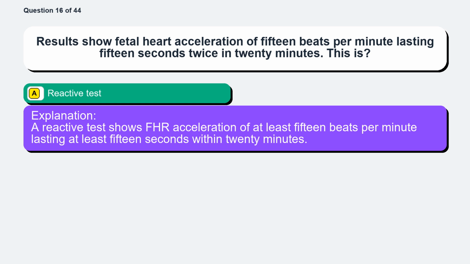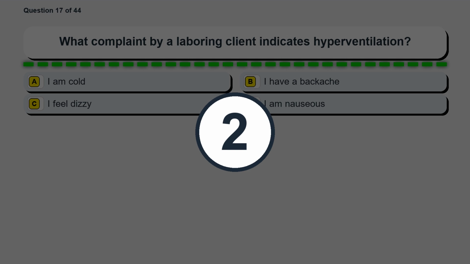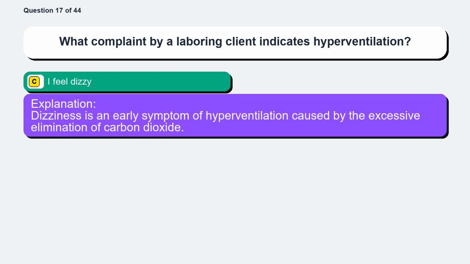Question 17. What complaint by a laboring client indicates hyperventilation? Option A, I am cold. Option B, I have a backache. Option C, I feel dizzy. Option D, I am nauseous. The correct answer is option C, I feel dizzy. Dizziness is an early symptom of hyperventilation caused by the excessive elimination of carbon dioxide.